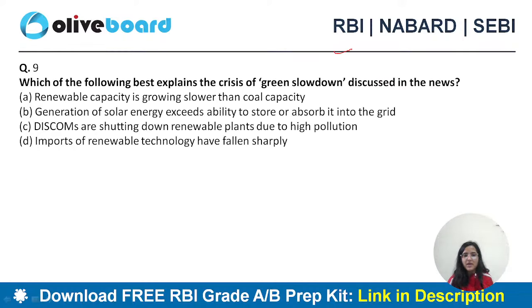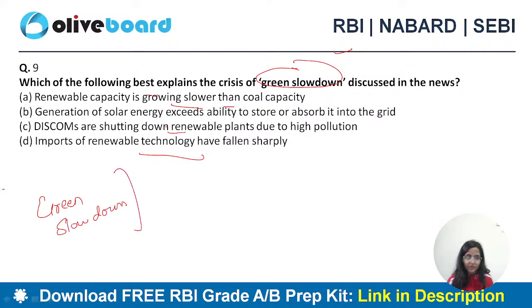Which of the following best explains the crisis of green slowdown discussed in the news? Renewable energy is growing slower than coal capacity. Generation of solar energy exceeds ability to store or absorb it into the grid. Discoms are shutting down renewable plants due to high pollution. Import of renewable technology has fallen sharply. Why are we talking about a green slowdown? We have discussed this article. Question number 9.